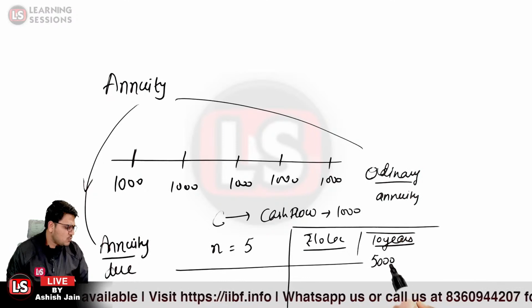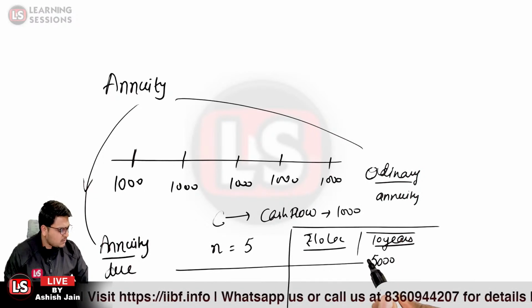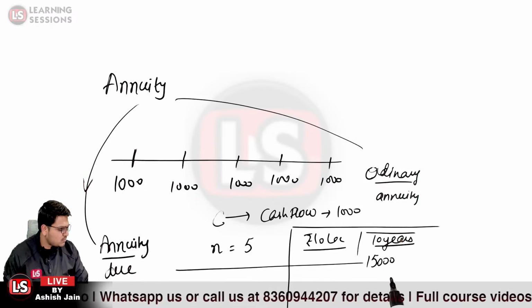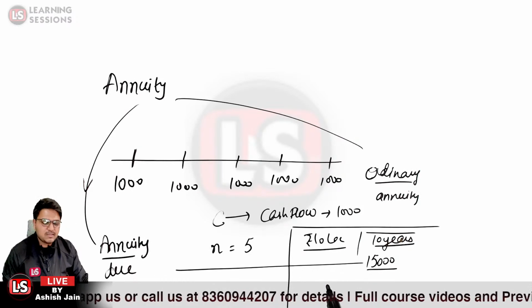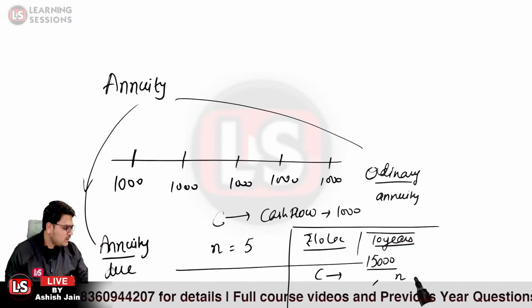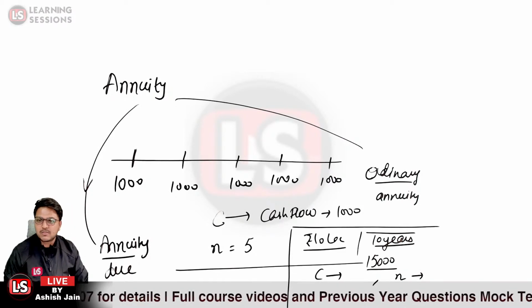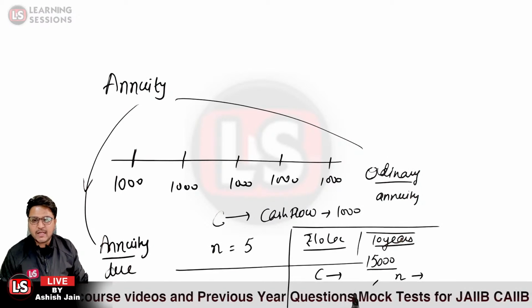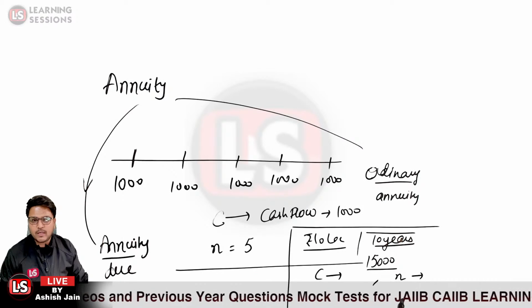I'm just assuming it. Let us take the case that the monthly amount of rupees 15,000 is to be paid. That 15,000 rupees monthly installment is to be paid. In that case, what would be the C and what would be the N? What would be the value of C and what would be the value of N? Kindly please do let me know at the earliest. So in this particular case, what would be the value of C and the value of N over here?